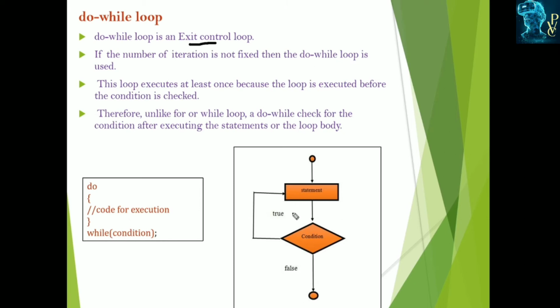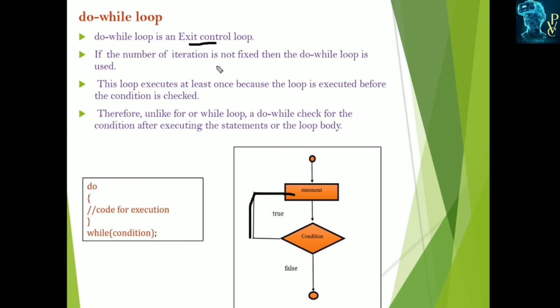Here you observe, is the condition true or false? No problem, it enters into the loop, executes the statements, and checks the condition. If the condition is true, then it enters and again executes the statements. If this condition is false, it exits from the loop. Comparing to the while, do while is executed at least once.